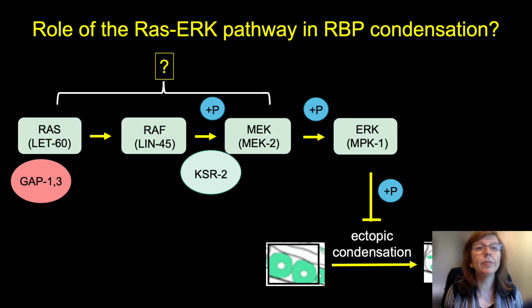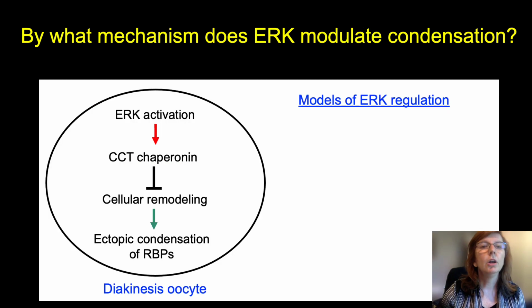We're interested to know if the canonical RAS-ERK pathway is also involved in regulating this condensation. So we do have some preliminary data suggesting MEK, the upstream kinase that phosphorylates ERK, is also playing a role in inhibiting the ectopic condensation of granules in diakinesis oocytes. And we're going to be following up and looking at those other upstream players in this pathway. We're very interested to understand the mechanism by which ERK is modulating condensation.